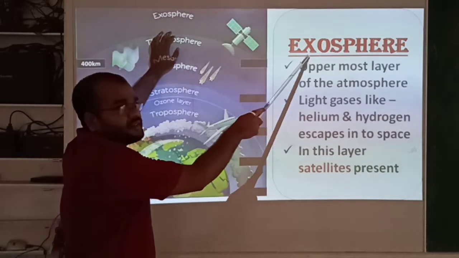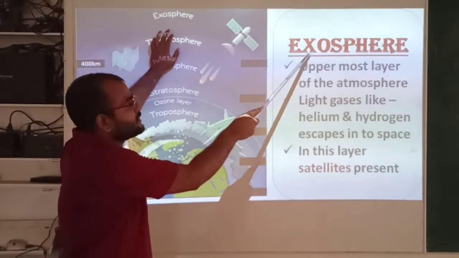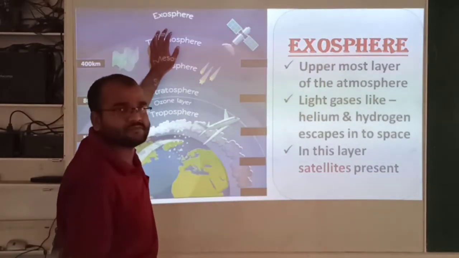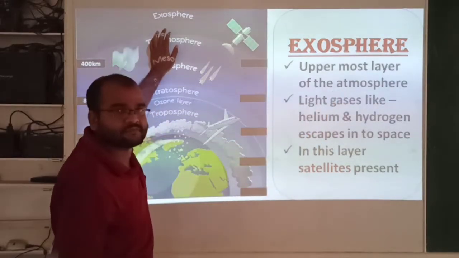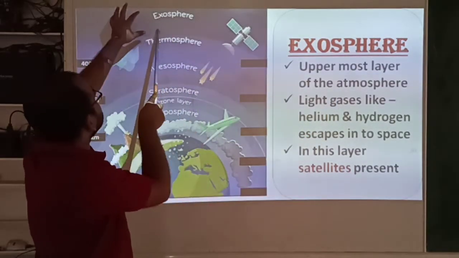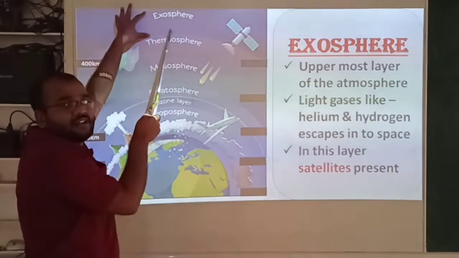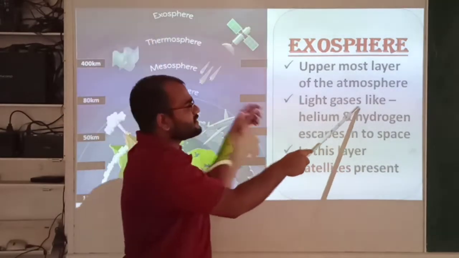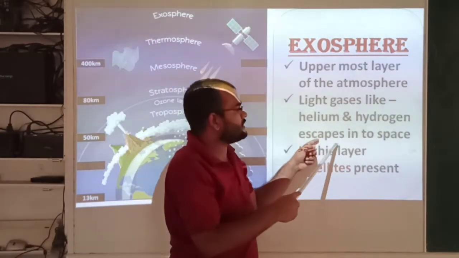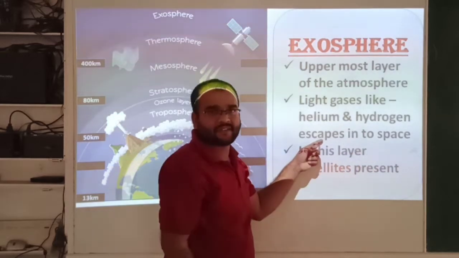And see here, the final layer, that is the exosphere. This is the uppermost layer of the atmosphere, and light gases like helium and hydrogen escape into space.